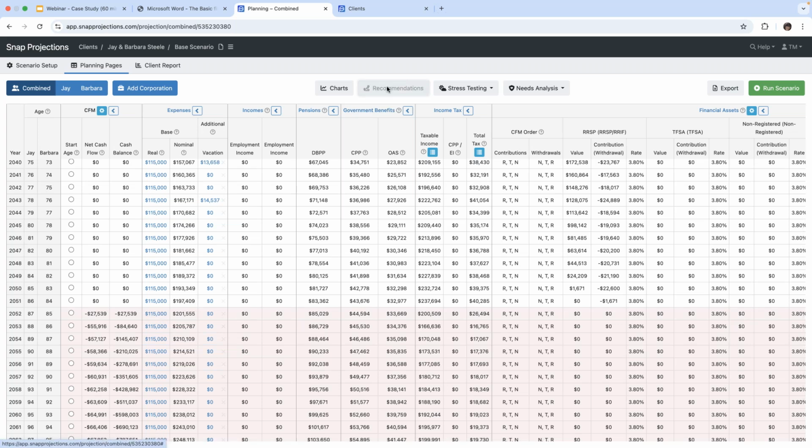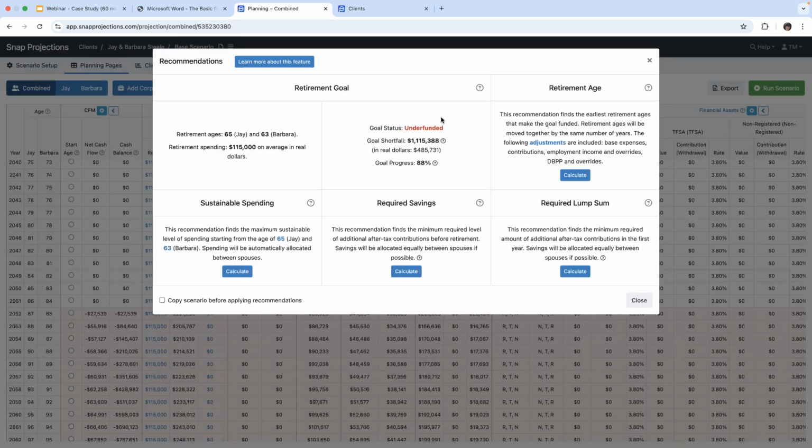So if we go into recommendations, they do provide us with this retirement summary here. So we know that our clients want to retire at age 65 and 63, and they're hoping for $115,000 a year, but with that, their plan is underfunded.